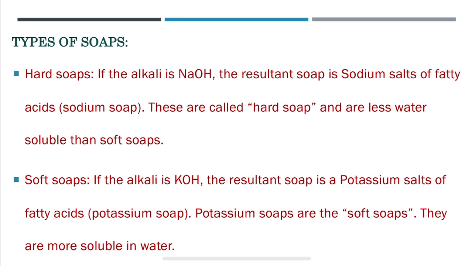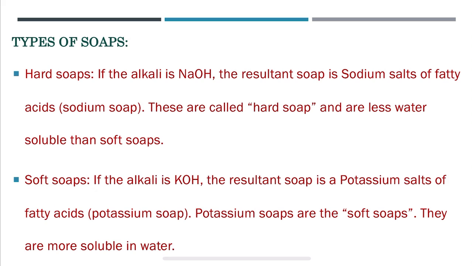Types of soaps. Mainly two types are there, one is hard soaps and another is soft soaps. If the alkali is sodium hydroxide, the resultant soap is the sodium salt of fatty acids, that is sodium soap. These are called hard soaps and are less water soluble than soft soaps. They are used for bathing and washing purposes. For example, Dove, Lux, Dettol, Breeze, Mysore Sandal, Medimix, Pears, Lifebuoy, 555, Kasturi, Tide and so on.